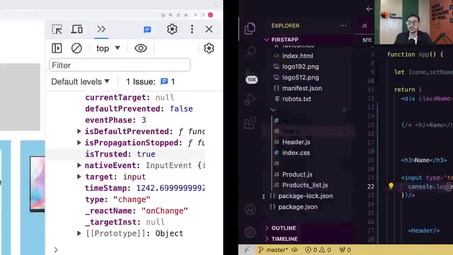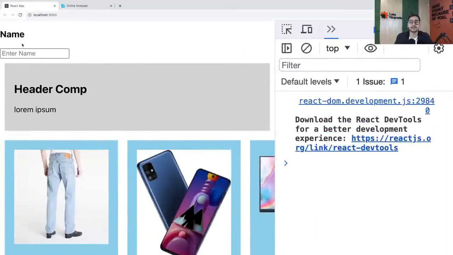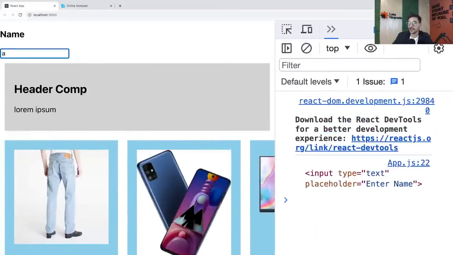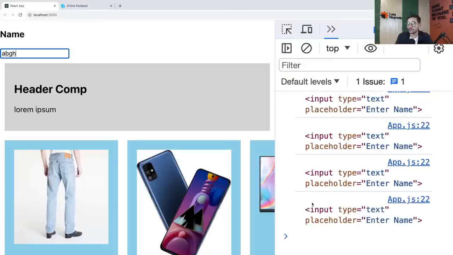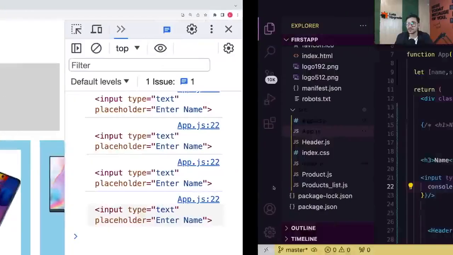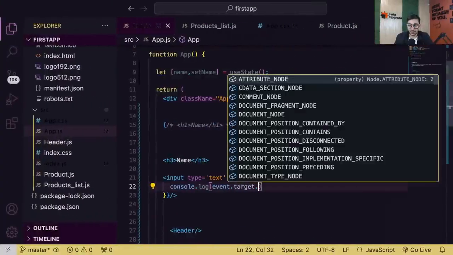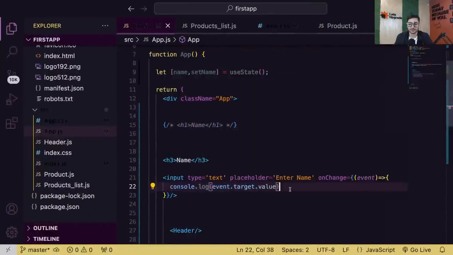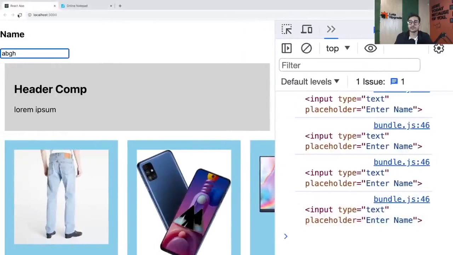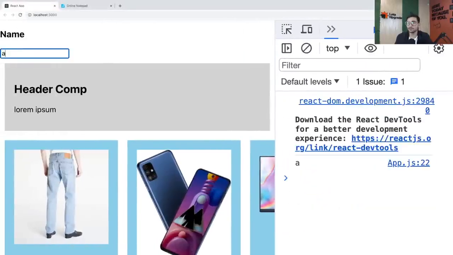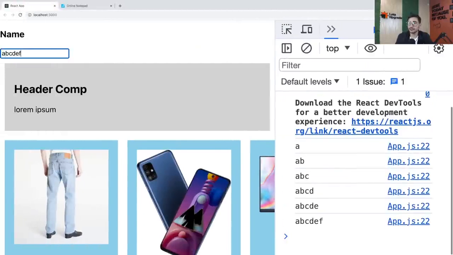This will give me the element on which the event is happening right now, which is input. So if I type A, I get that input field. C, I get the whole element. So I got the element. And now to extract the value which I am writing inside that element, target has a property called value, by which I can read whatever is written. So now see guys, whatever I type, I'm getting that. See that, everyone?